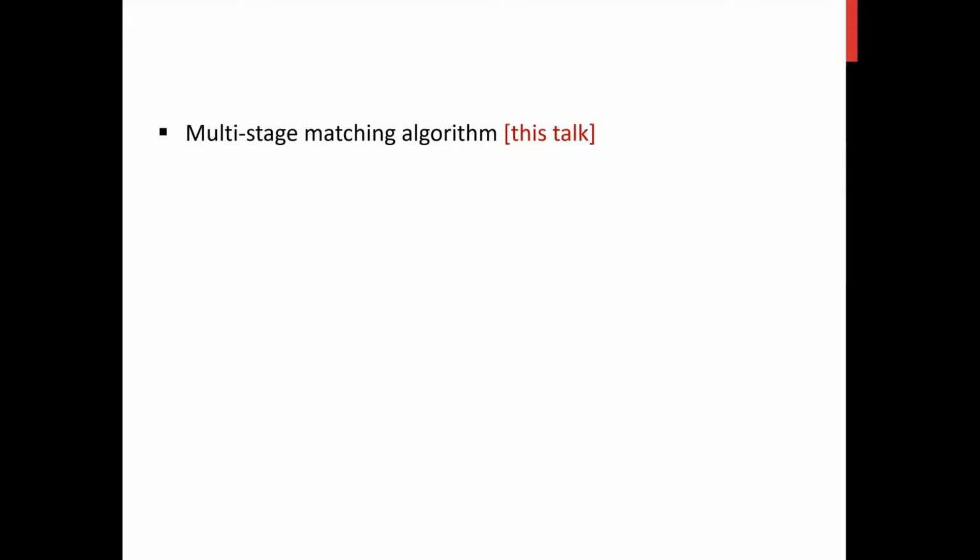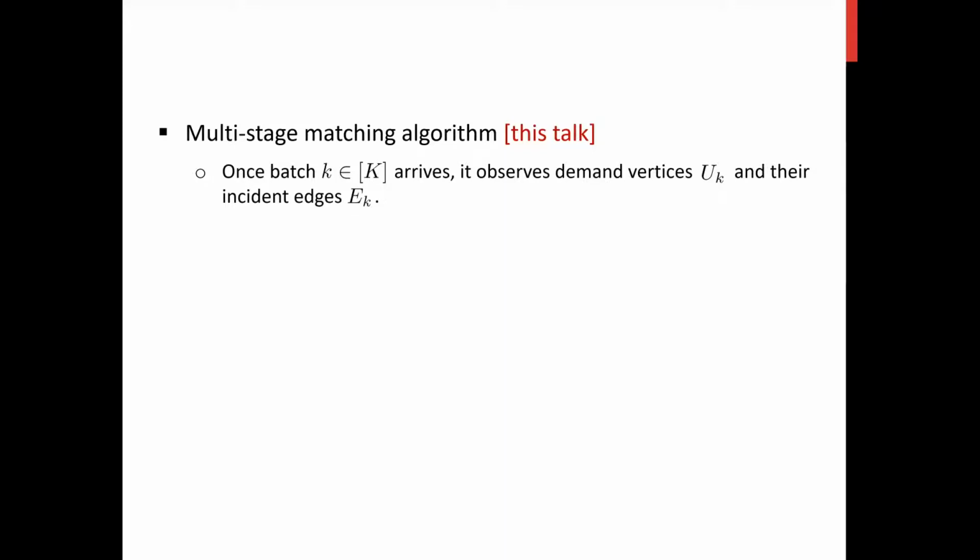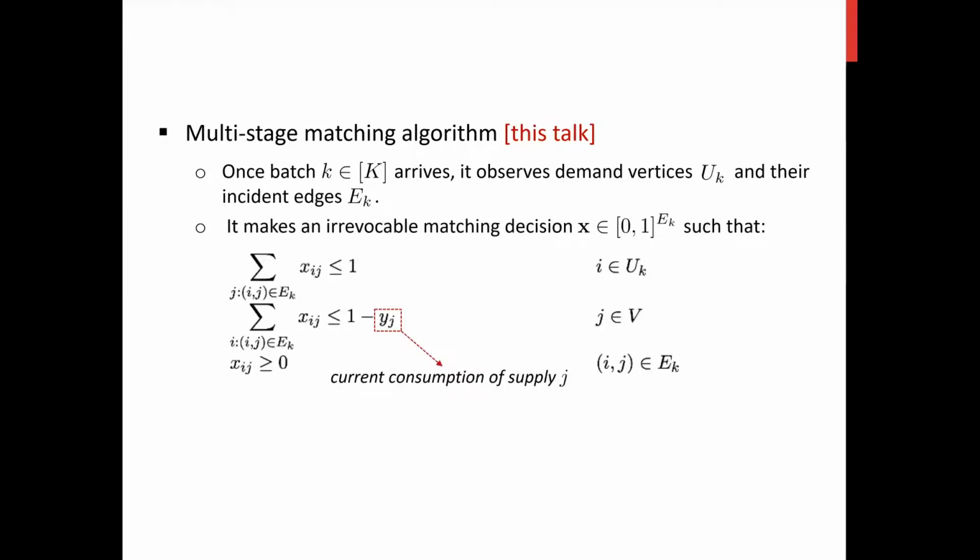Now let's define the class of multi-stage matching algorithms. Basically, once batch k arrives, the algorithm will observe its demand vertices as well as their incident edges. And then it is required to make an irrevocable matching decision, which satisfies the following two constraints.